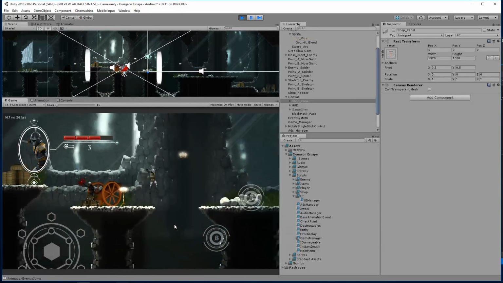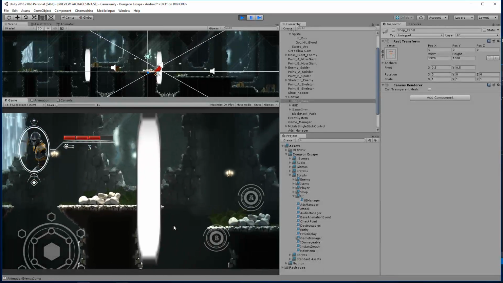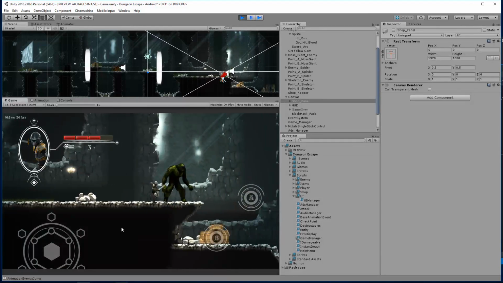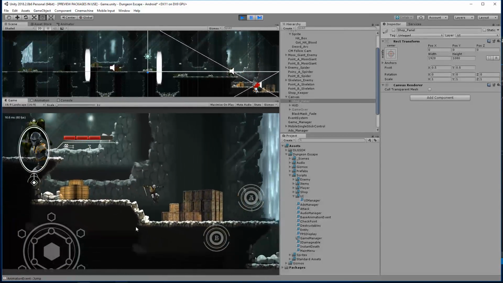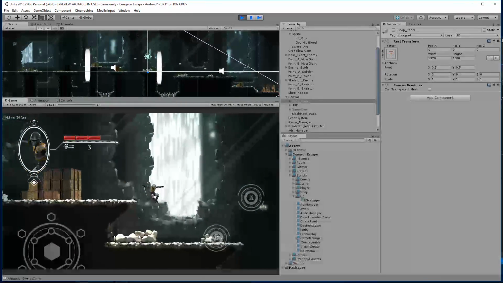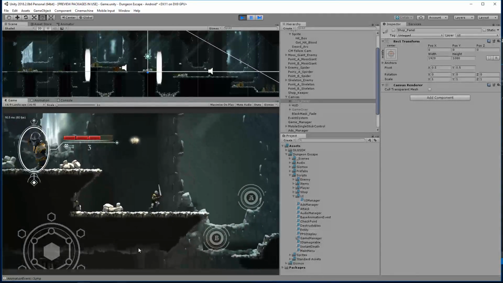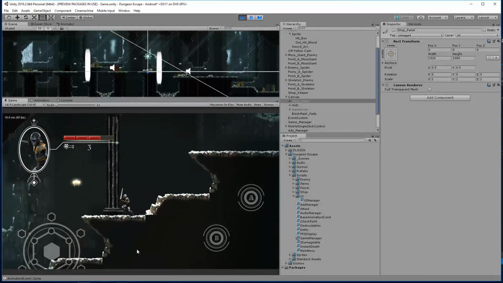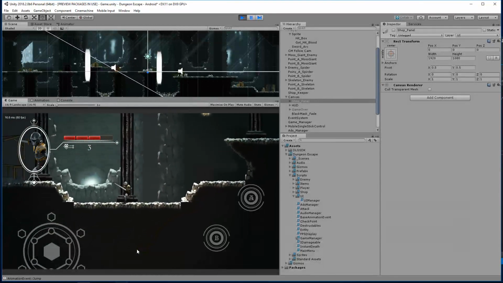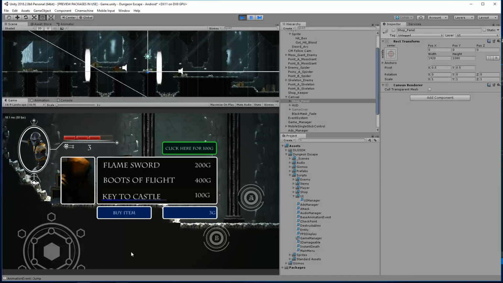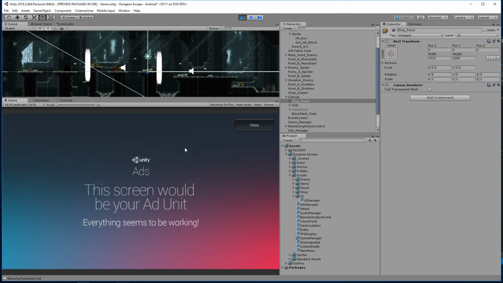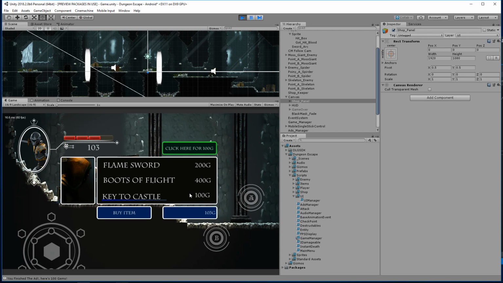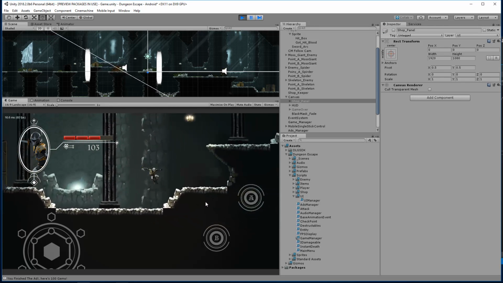We're going to skip this guy. Here's our second checkpoint, so we should spawn there if we die. And we'll let the moss giant kill us afterwards. All right, so here's our shop coming up. All right, so we got 100 gems, so that worked. And then let's go ahead and jump into some spikes.